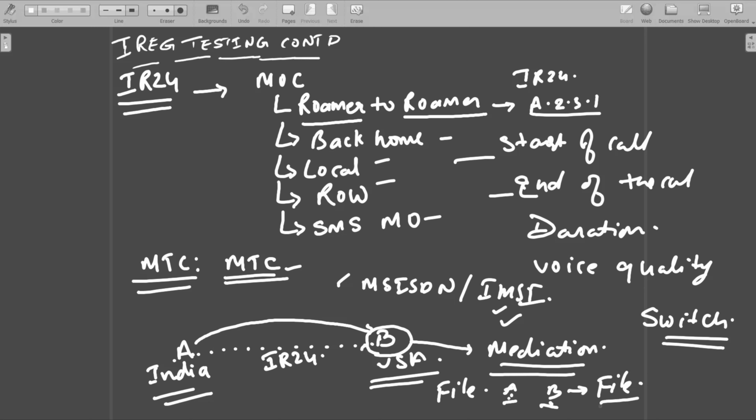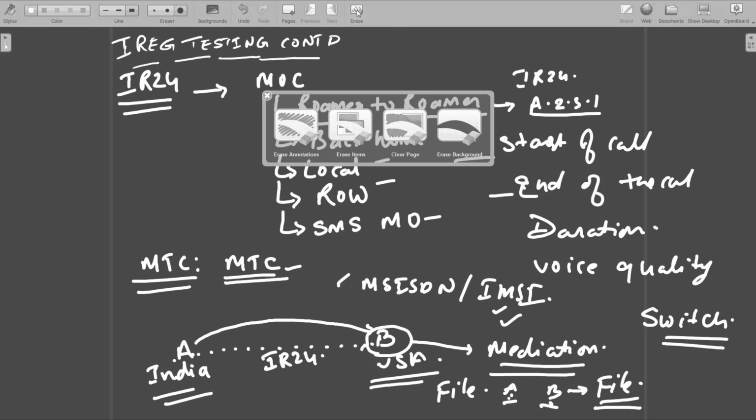Now this file is in a readable format. It's like single threaded information. You can easily read what your A number, B number, and all those parameters are. You can open it with specific decoders, or you can open the file in Notepad itself, based on what formatting is being used. So this is about what we had seen in the earlier video. Now we will discuss a little bit more regarding the same situation.